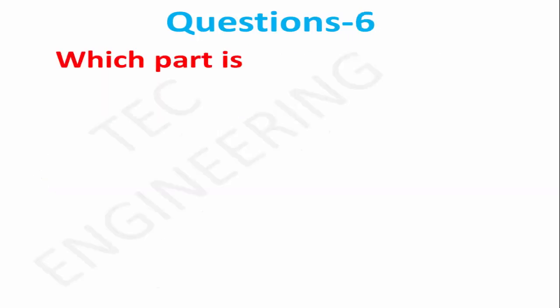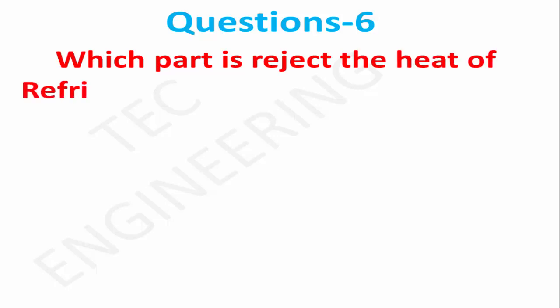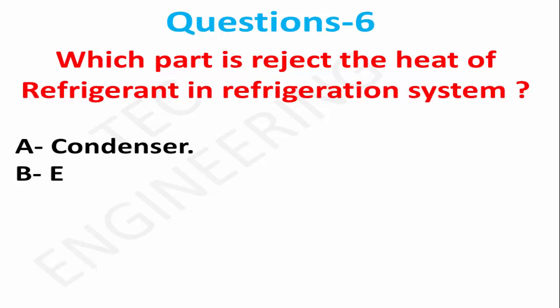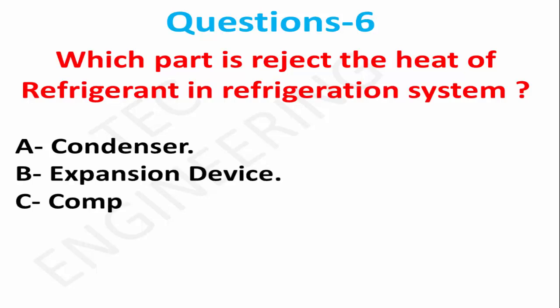Question 6. Which part rejects the heat of refrigerant in refrigeration system? Option A, condenser. Option B, expansion device. Option C, compressor. Right answer is option A, condenser.